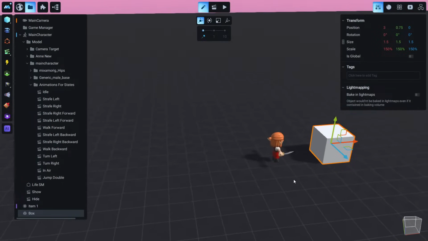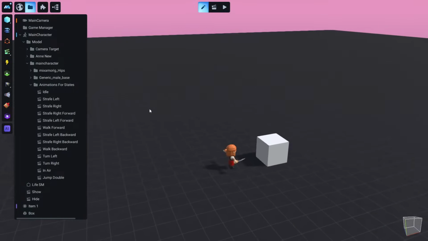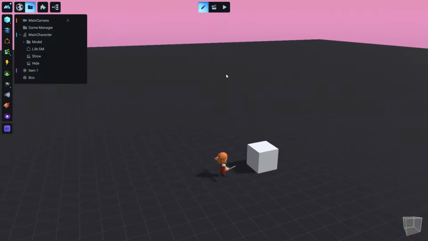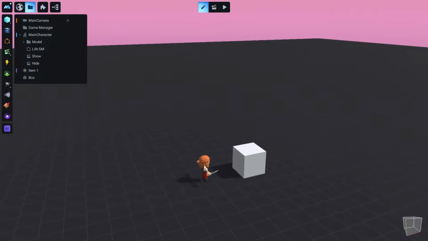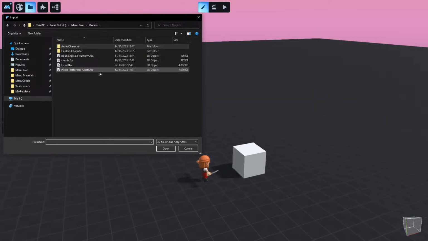Let me load now a few models to help us build this level. To import these models, it's exactly the same as we did with Annie. We go to File and Import, and we can find the model that we want to import.